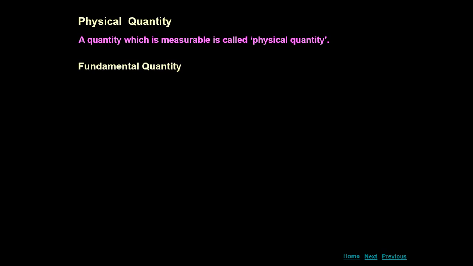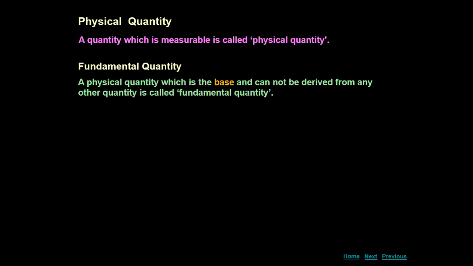Now let us discuss what is fundamental quantity. A physical quantity which is the base and cannot be derived from any other quantity is called fundamental quantity. Some of the quantities can be derived from other physical quantities. For example, area can be derived from length.